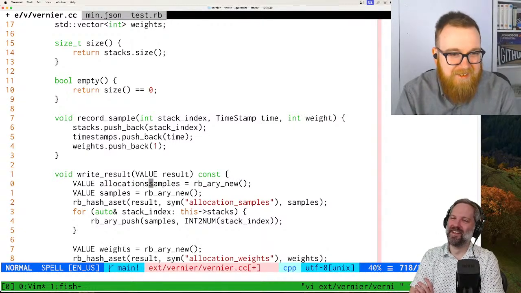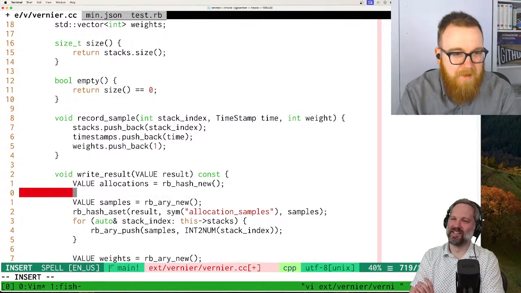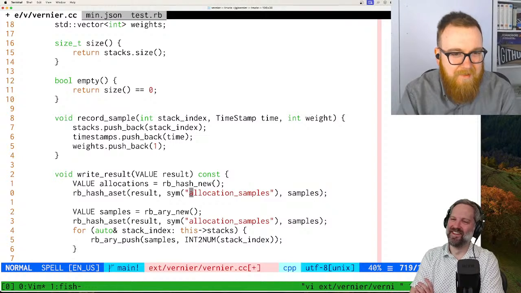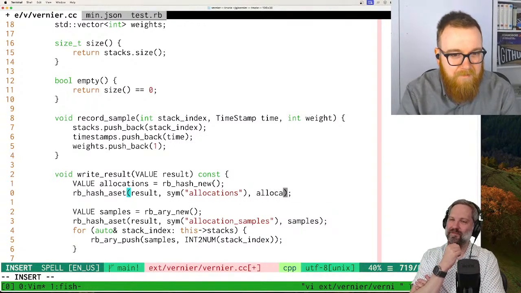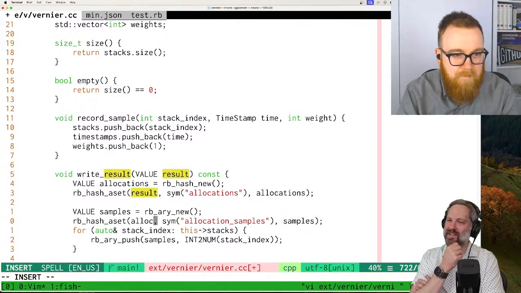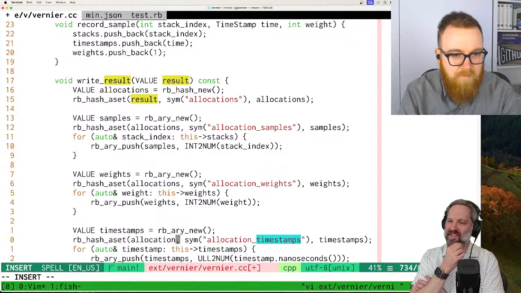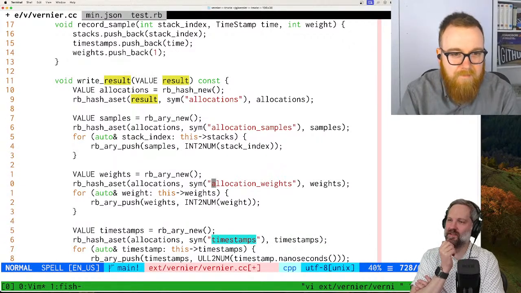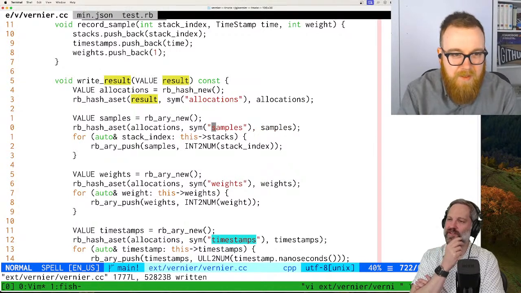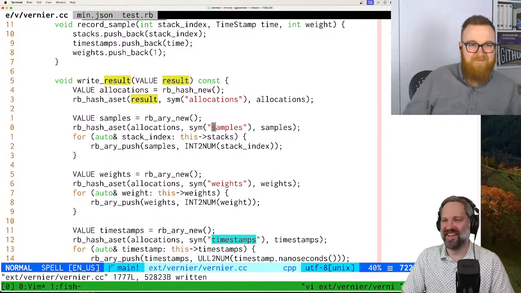Let's say allocations is RB hash new, and then we can hash set allocations into the result. And then samples, nice. There we go. Yeah, that's a little better.